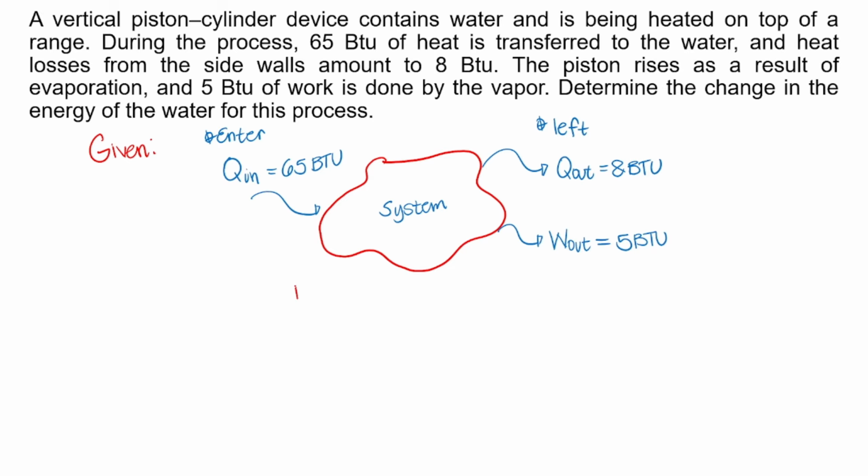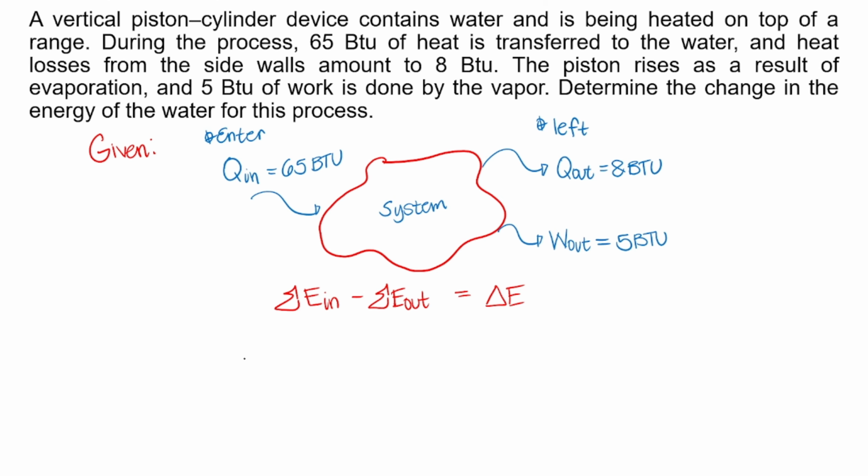So, using the formula of the energy balance equation, lahat ng energy na pumasok minus lahat ng energy na lumabas ay equal sa net change in energy. Kasi pinapahanap sa problem na to is determine the change in the energy of the water for this process. So we are simply looking for the net change of energy during the process.